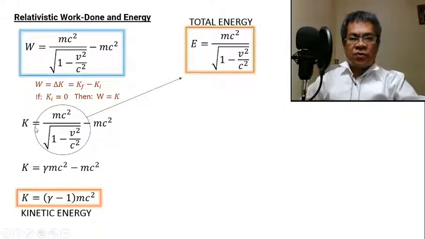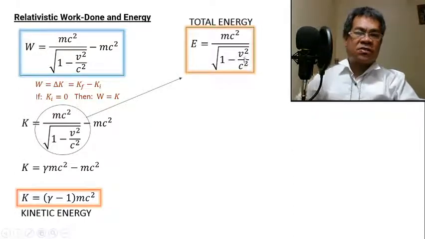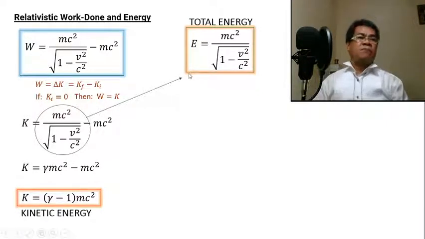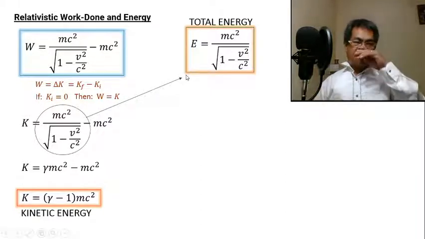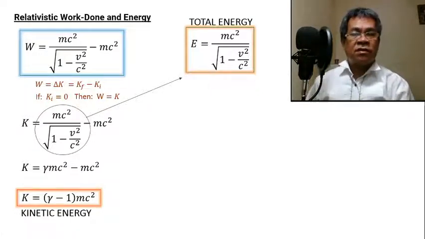Again, this is the total energy, so we can assign this as E, because E is mc squared over the square root of 1 minus v squared over c squared. Remember, total energy is, at that point, the sum of all energies, like potential energy, kinetic energy, and so on. So the total energy can be computed if we have the mass and the velocity.